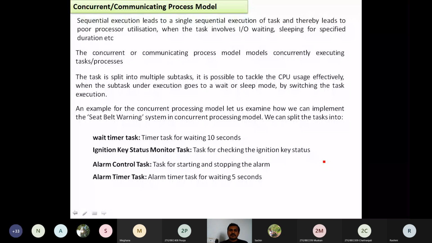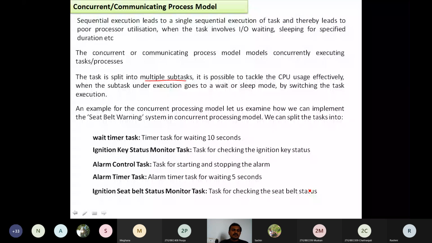Here, the concurrent processing model is going to split the work into multiple sub-tasks. Another task is the alarm timer task, which is made for a waiting period of 5 seconds. Another one is the ignition seat belt status monitoring task.